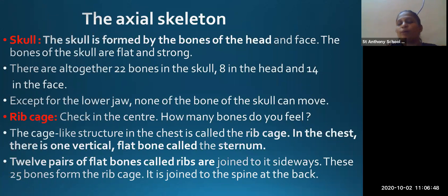So let's see about the skull. The skull is formed by the bones of the head, and the bones of the skull are flat and strong. So do you know where your skull is? It is present on your head. The bones present in your head are called the skull, and even the bones which are present on the face are also included in the skull. So how many bones are there altogether in the skull? There are 22 bones. And how are these bones divided? 8 bones are present in your head and 14 bones are present on the face.